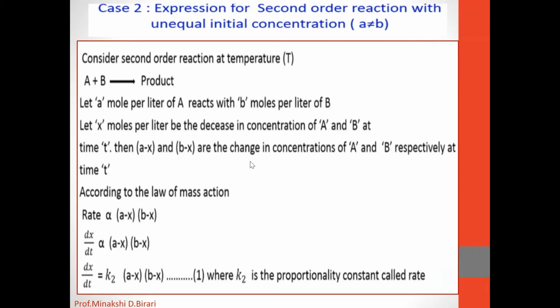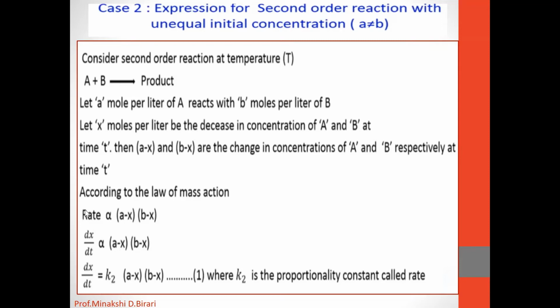So after time t, suppose x moles per liter of A and B have reacted, and a and b are the initial concentrations of reactants A and B. Therefore, according to the law of mass action, we can write rate is directly proportional to (a minus x) into (b minus x).